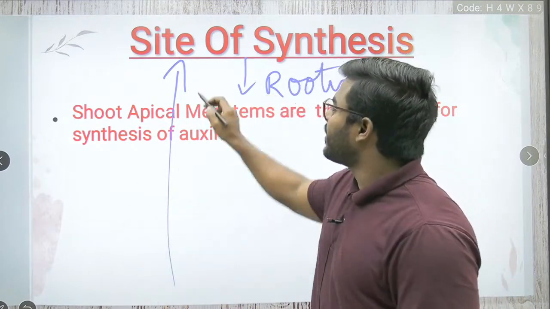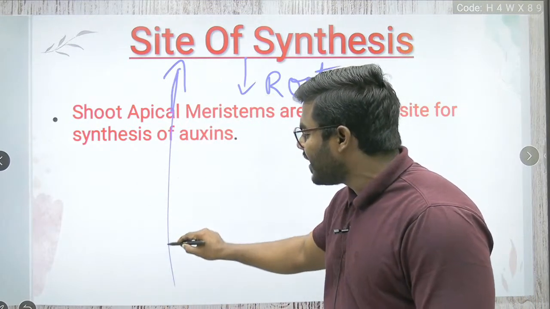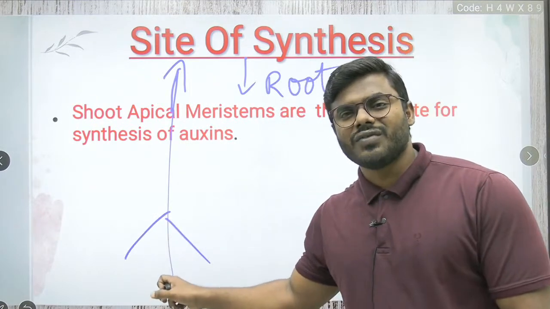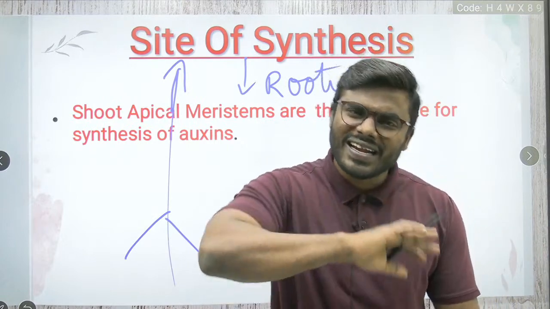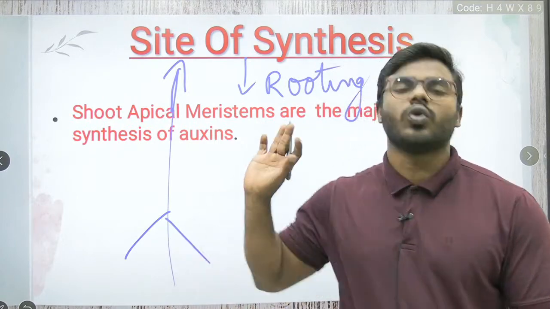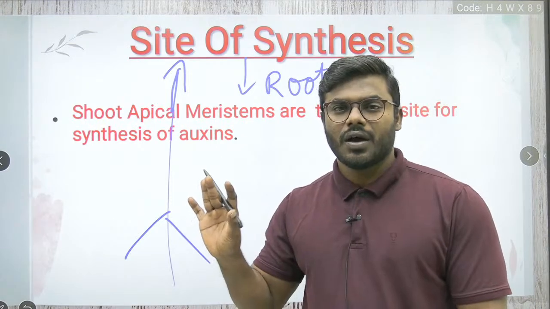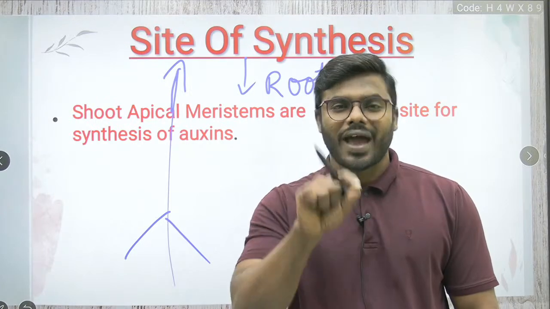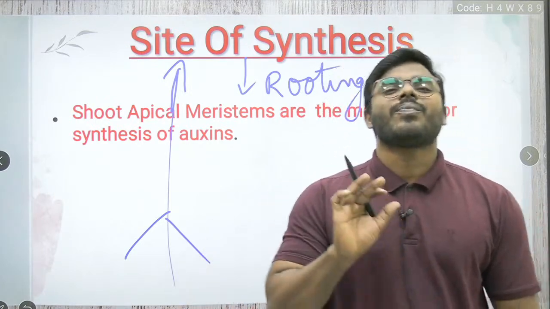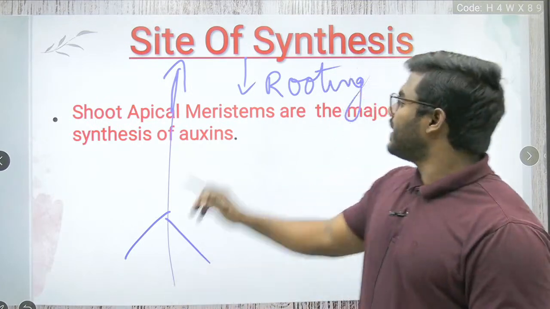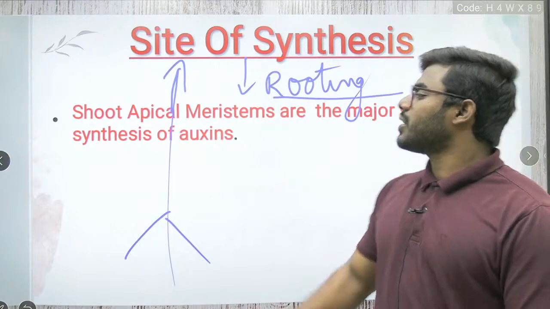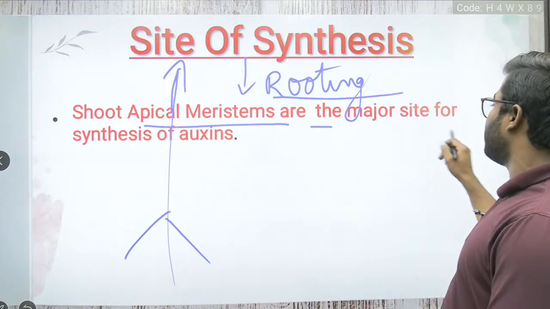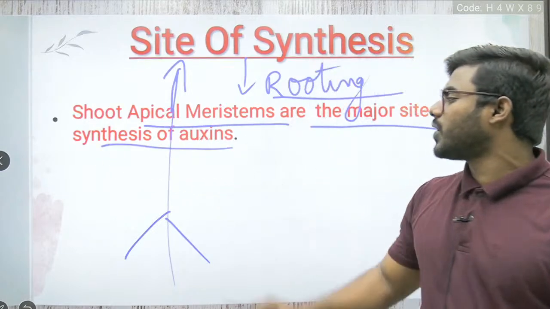From that particular region, where is auxin traveling? Auxin is traveling till the root. Till the root, auxin will travel and it will show its entire action only in the root, not anywhere else. Mostly, I am talking about 85% of the auxin hormonal action will be on the root only. That is the reason I have given the statement that auxin is a major rooting hormone. So the shoot apical meristem is the major site of synthesis of auxin.